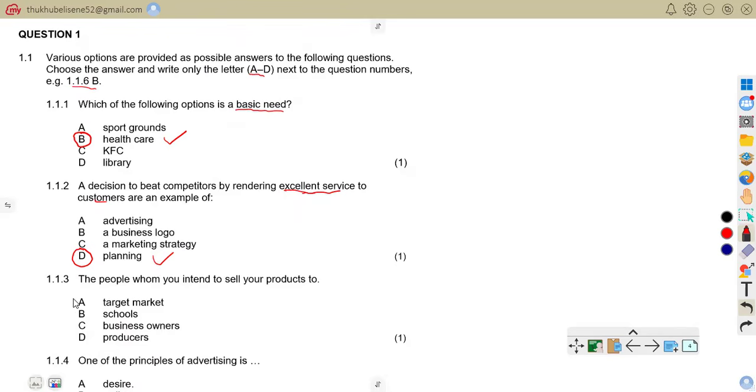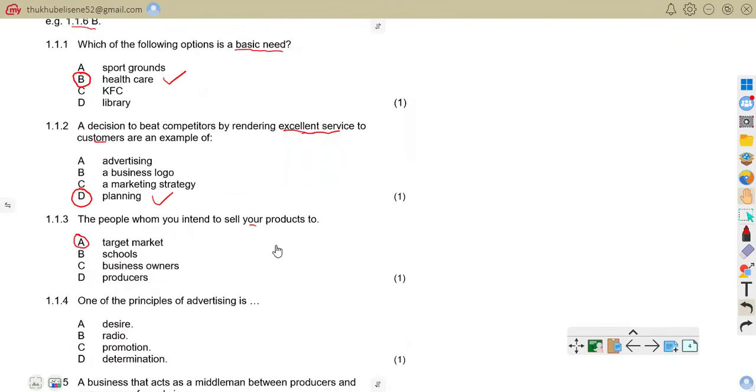1.1.3: the people to whom you intend to sell your products. We're given 4 options, and the correct answer is target market. People to whom you intend to sell your products are the target market. Those are people with similar needs. So the correct answer is A.